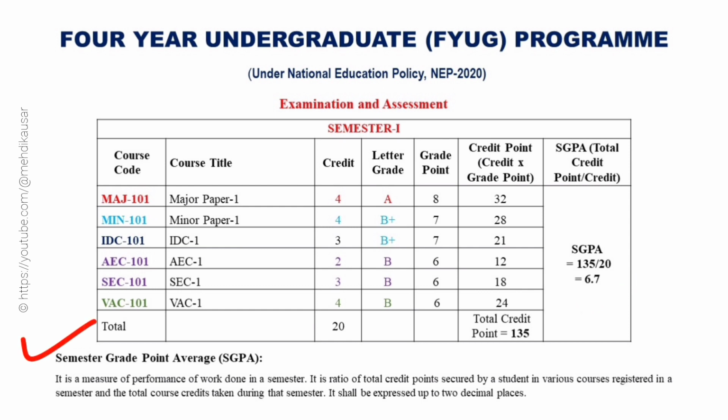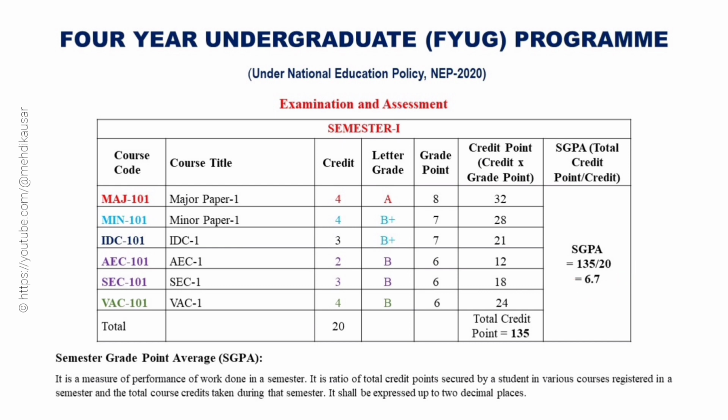SGPA value is a measure of performance of work done in a semester. It is the ratio of total credit points secured by a student in various courses registered in a semester and the total course credits taken during that semester. It shall be expressed up to 2 decimal places. Let us see how to calculate the SGPA.